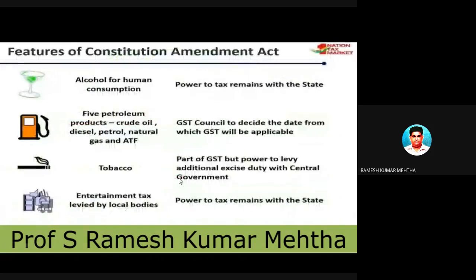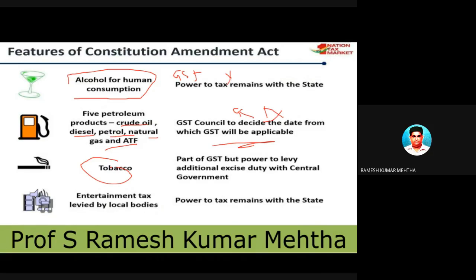Next one. Now this is also very important. I told you alcohol for human consumption is not liable for GST. Petroleum products, that is crude oil, diesel, petrol, natural gas, and aviation turbine fuel, are also not liable for GST. Tobacco, still excise duty is there. A part of tobacco supplied will be charged with GST, and on the other part excise duty will be levied. So two taxes on tobacco.